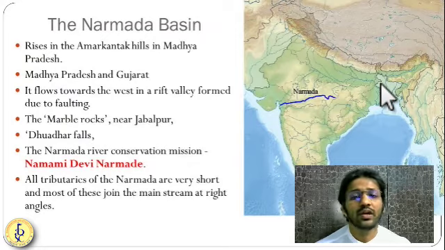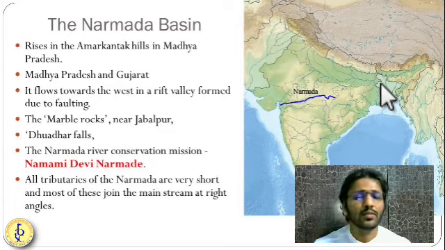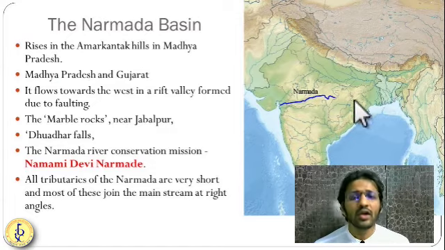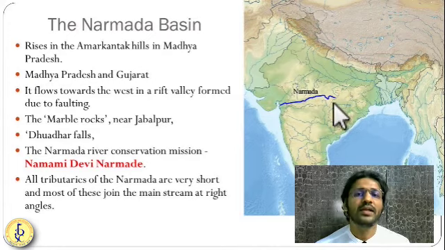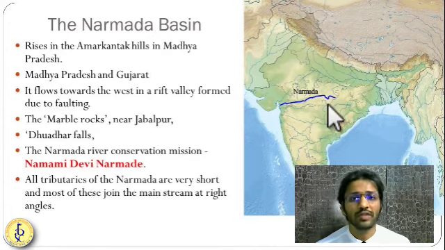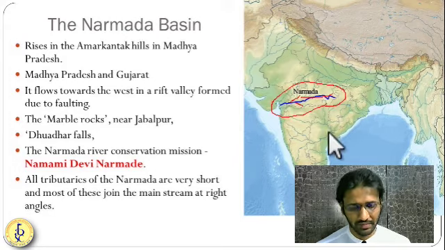Narmada is flowing through a rift valley. So now what is a rift valley? How is it formed? That's a process I will explain to you later. So right now just understand it is a huge ready-made valley through which it is flowing. The river itself has not made the valley, but it was ready-made and available because of tectonic shifting. Because of tectonic faulting, one rift valley was formed, and through it Narmada is flowing to the Arabian Sea.